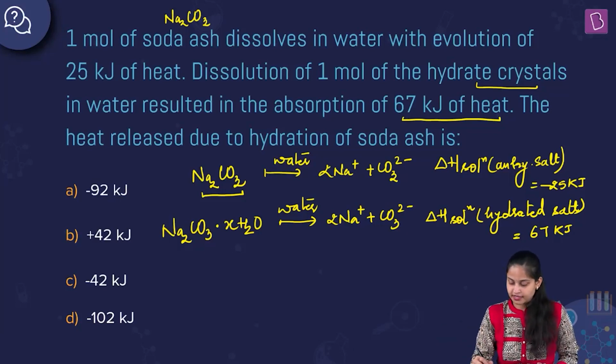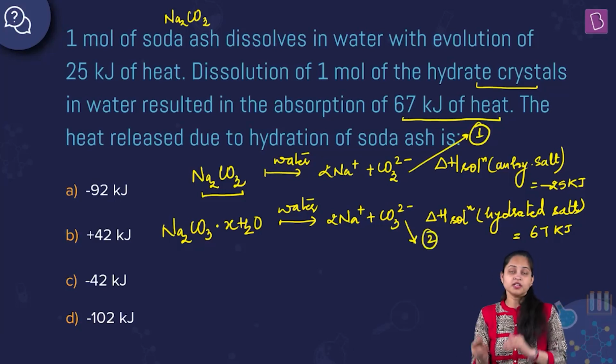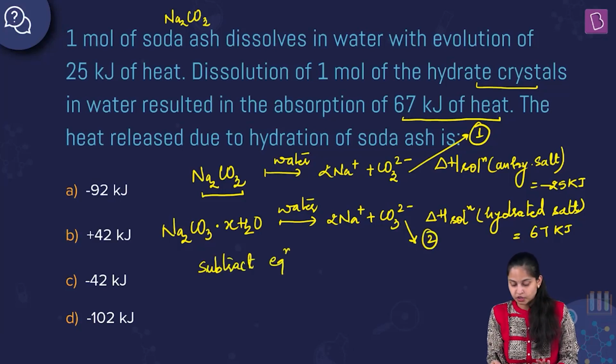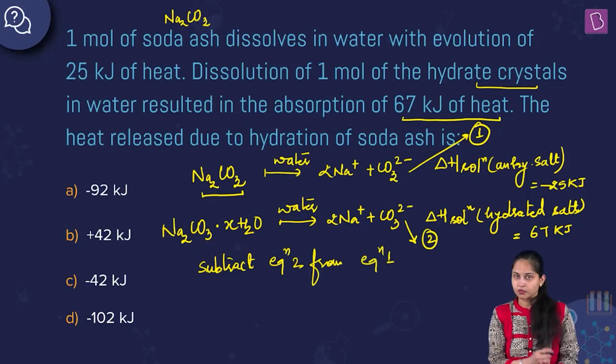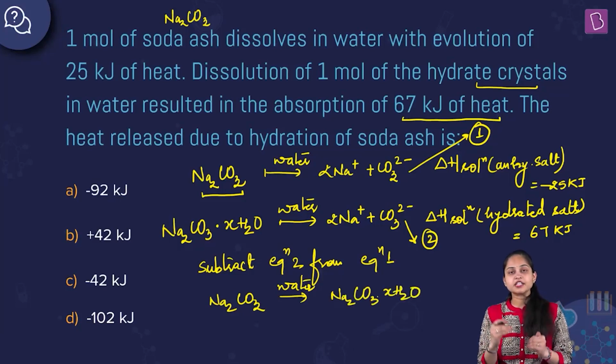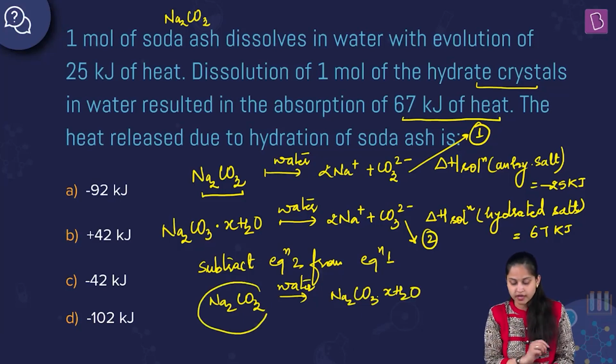Let us consider this equation as the first equation and this equation as the second equation. Subtract equation 2 from equation 1. What we are going to get is Na2CO3 in water giving us Na2CO3 dot XH2O, the heat released due to hydration of soda ash.